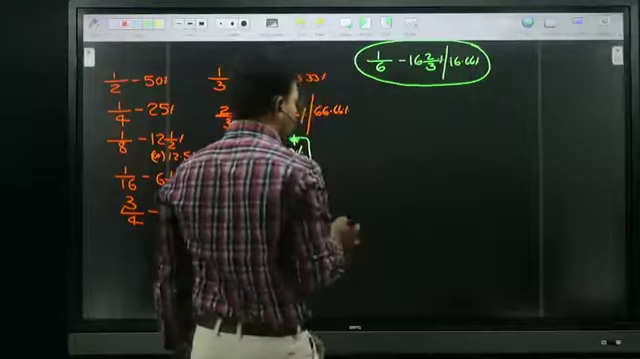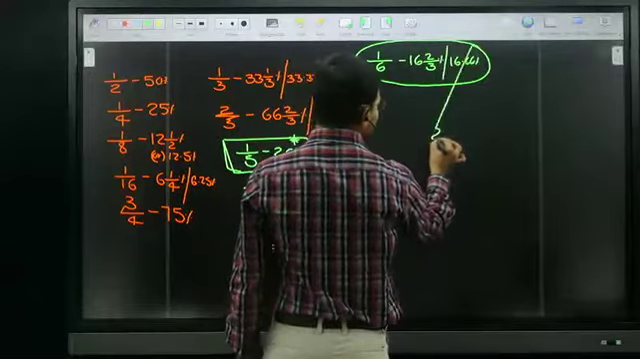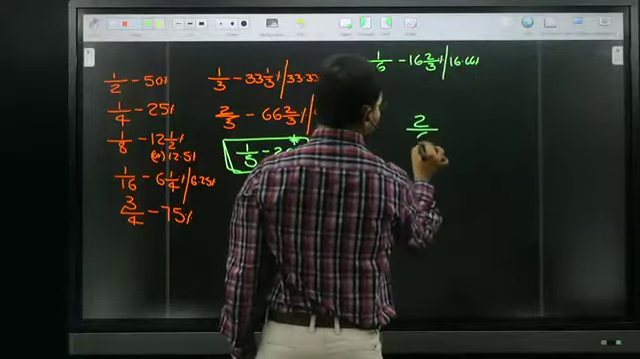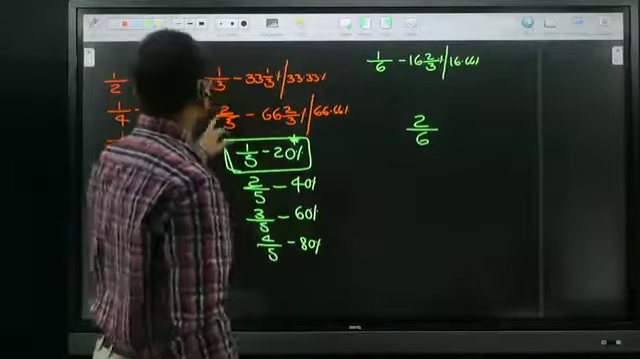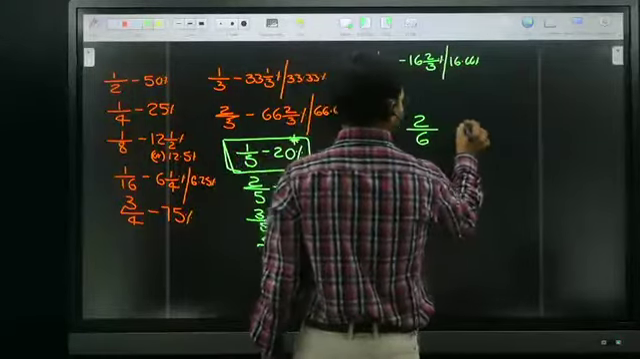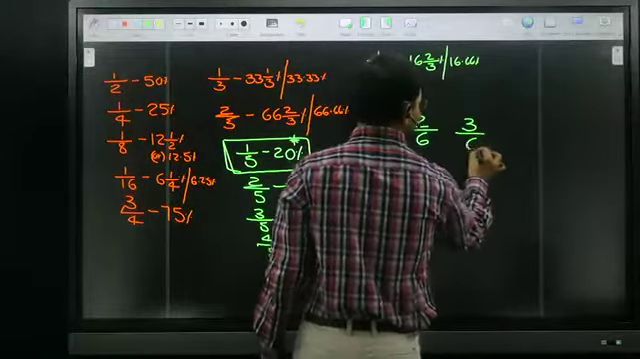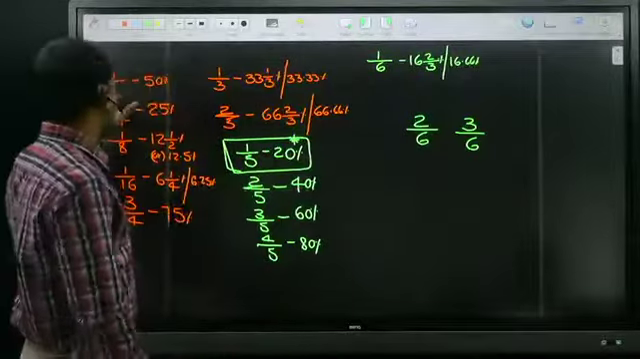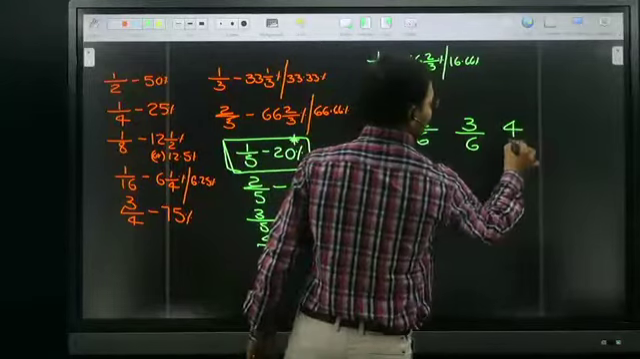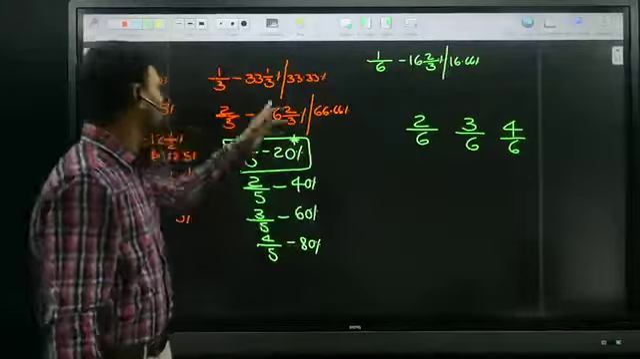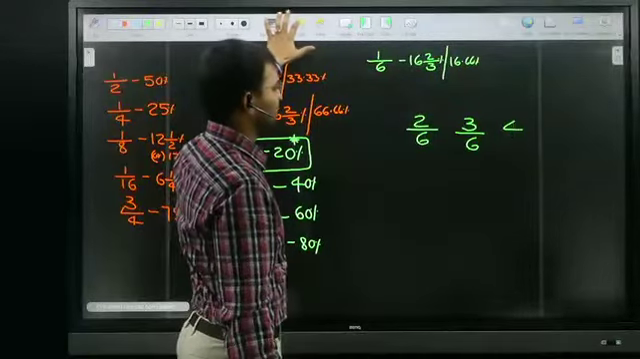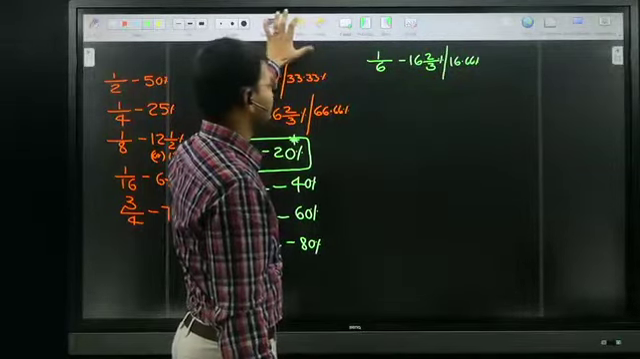Next, is 2 by 6 needed? No. 2 by 6 is nothing but 1 by 3. Already I know 1 by 3, so that is the reason, no need to go for 2 by 6. Next, 3 by 6 is required? 3 by 6 is nothing but 1 by 2. I know 1 by 2. Okay? Next, is 4 by 6 needed? No. 4 by 6 is nothing but 2 by 3. Already we know. So that is the reason I skip these things: 2 by 6, 3 by 6 and 4 by 6.